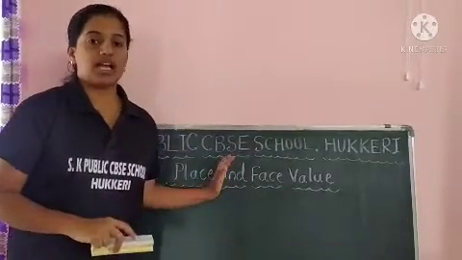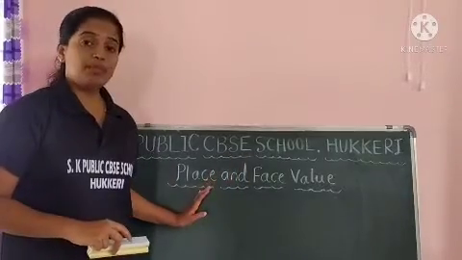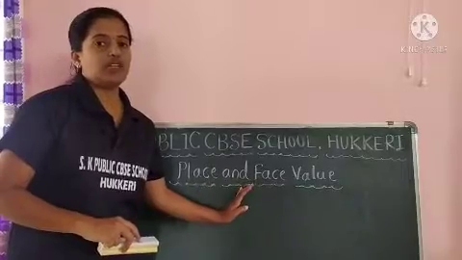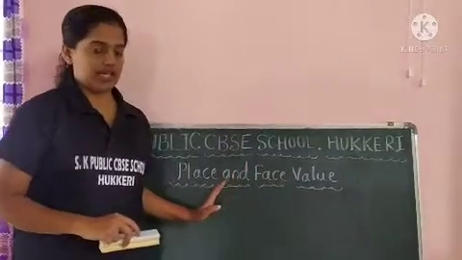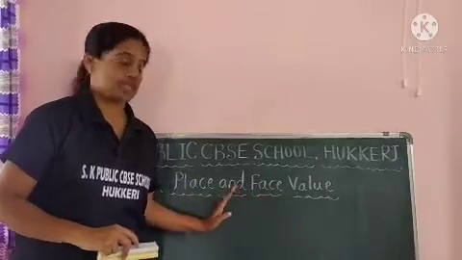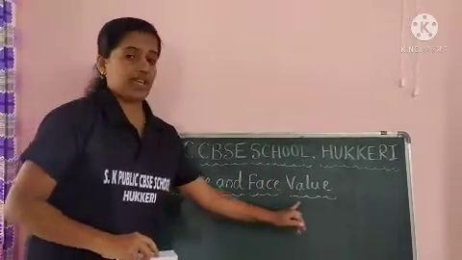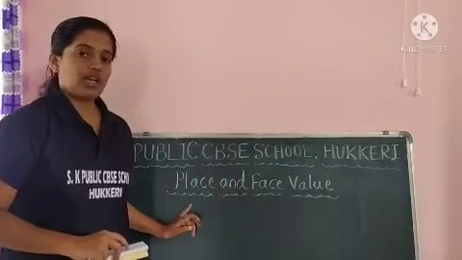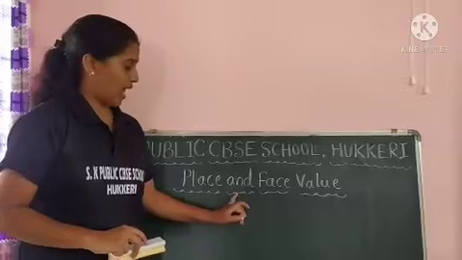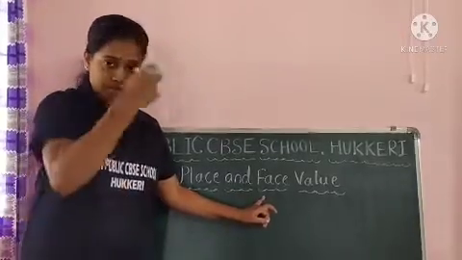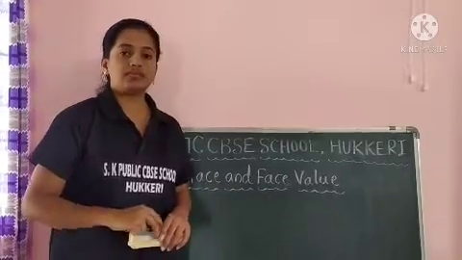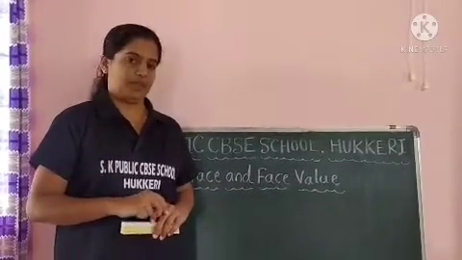Okay, let us start our today's class. Very simple examples I will take here. Single digit, 2 digit and 3 digit numbers I will take, so just understand the concept. This is also a revision class. Place and face value. See the pronunciation: place and face value.